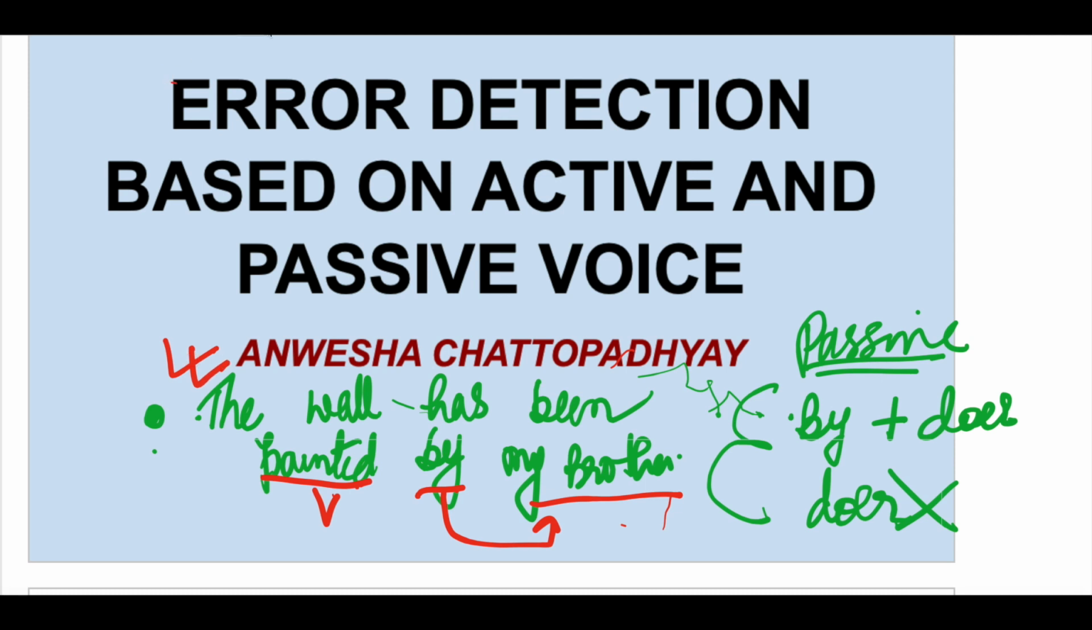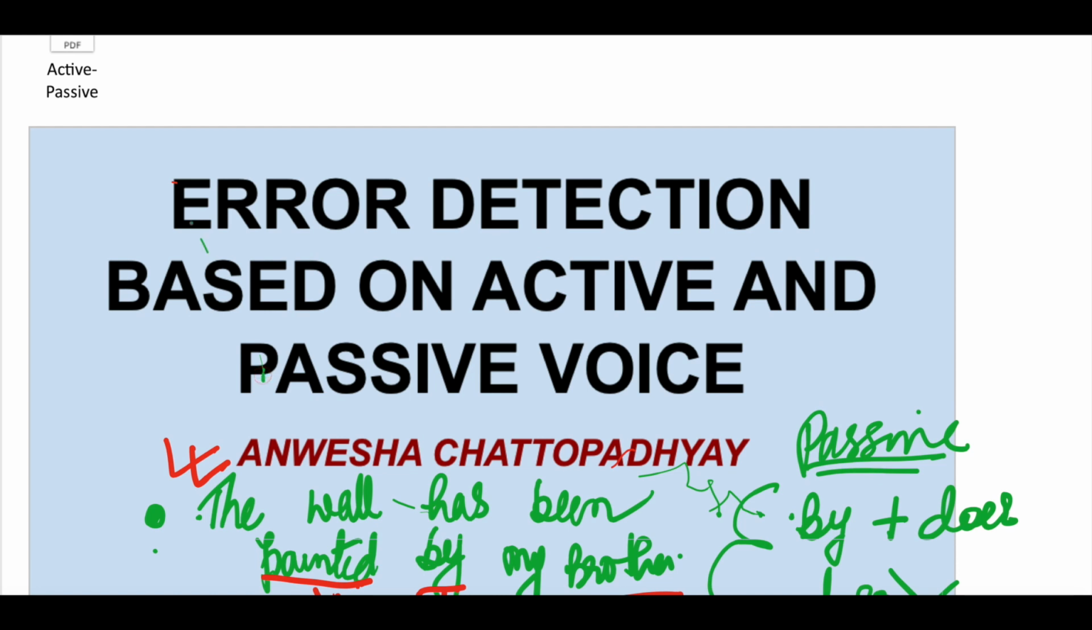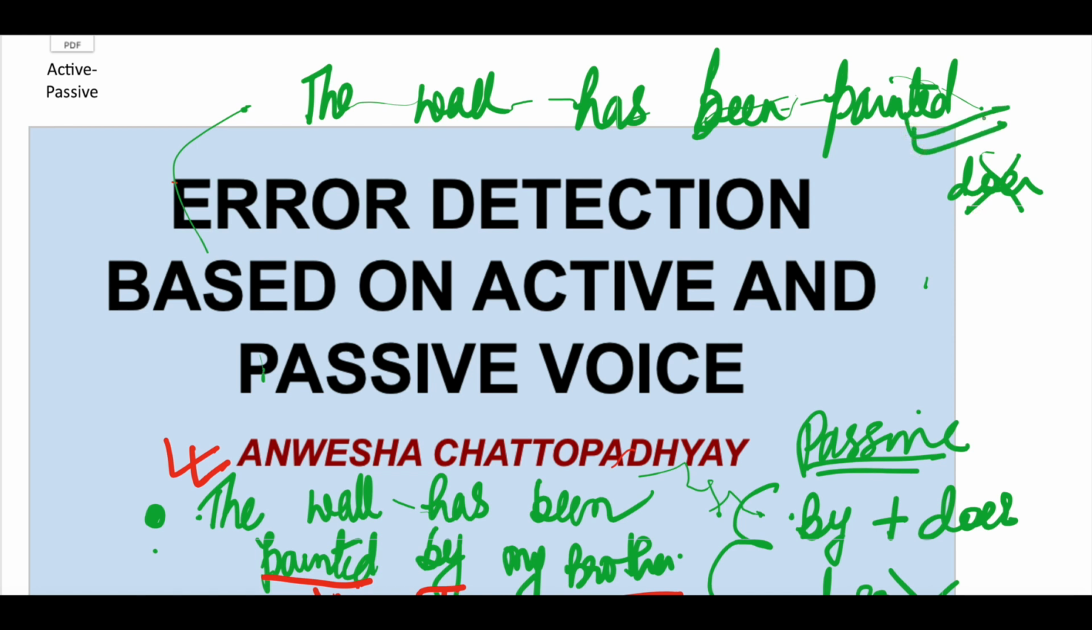Next sentence, look at this one. The wall has been painted. So here what is happening? Here the doer is missing. We do not know who painted the wall, but the wall has been painted. So here the doer is absent. So this is also a passive voice sentence.